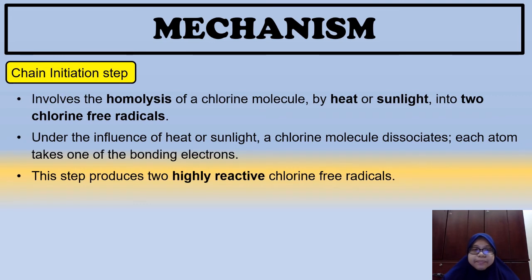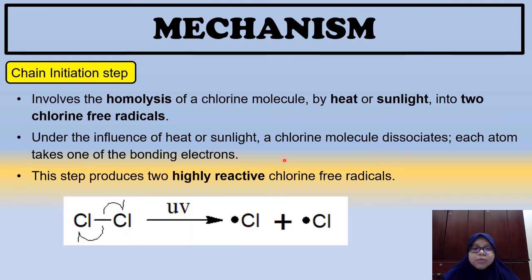Okay, in this step, it involves the homolysis of chlorine molecule by heat or sunlight. Okay, pemecahan molekul chlorine into two chlorine free radicals. So, under the influence of heat or sunlight, a chlorine molecule will dissociate, akan terpecah, and then each atom takes one of the bonding electrons, and then it will produce two highly reactive chlorine free radicals. So kat sini homolytic cleavage akan berlaku pada chlorine molecule.